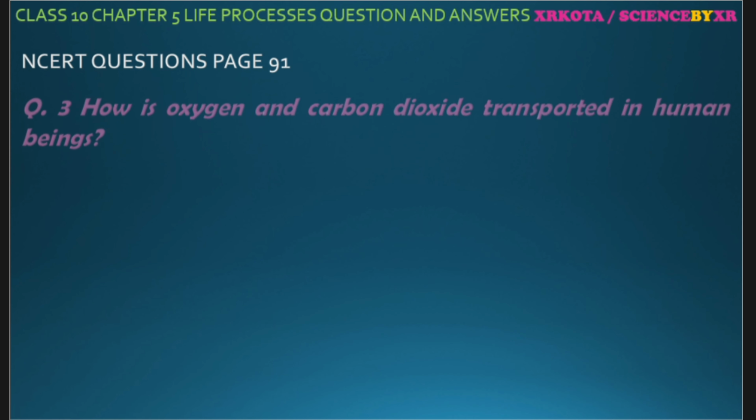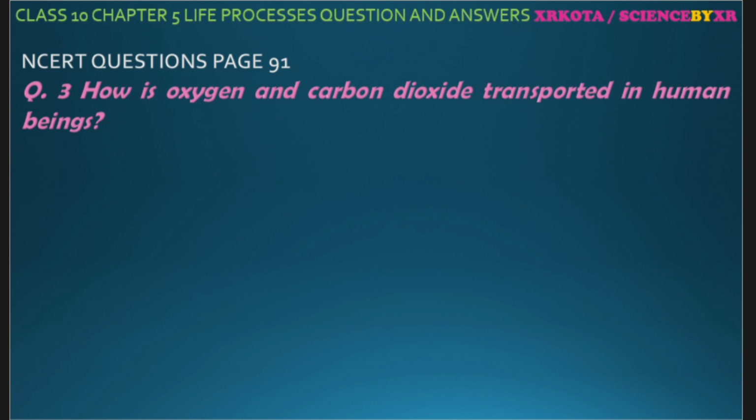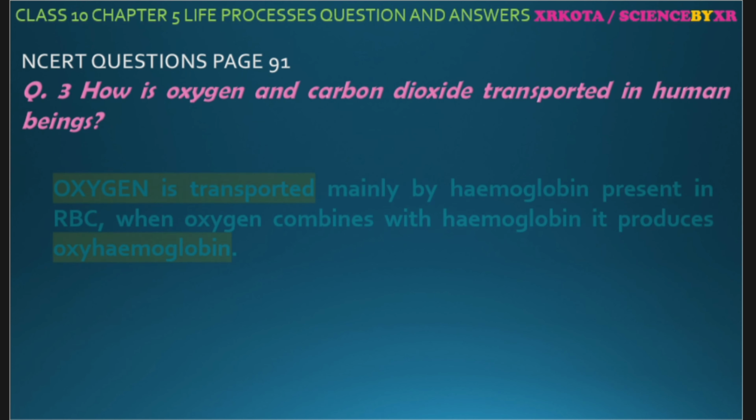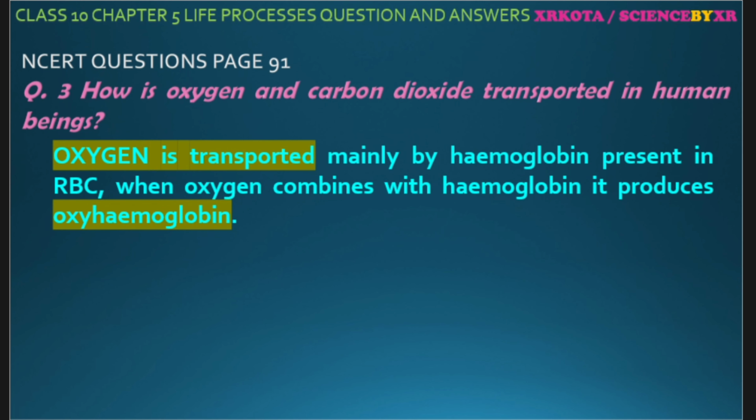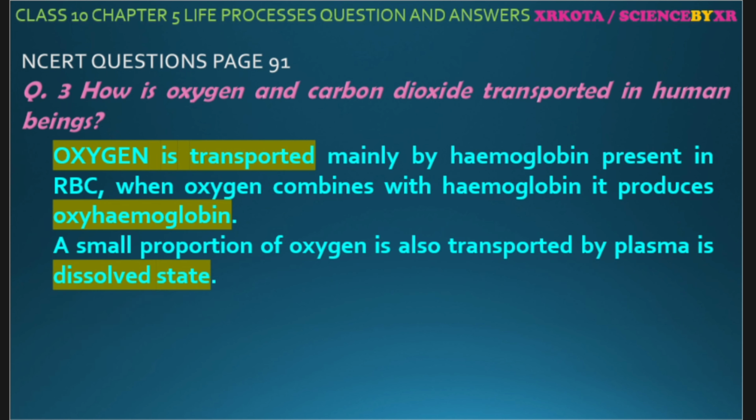Okay, question number 3. How are oxygen and carbon dioxide transported in human beings? Oxygen is transported mainly by hemoglobin present in RBC, and this oxygen combines with hemoglobin to produce oxyhemoglobin. A small portion of oxygen is also transported by plasma in dissolved state.